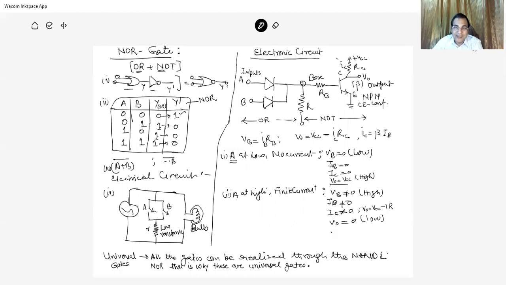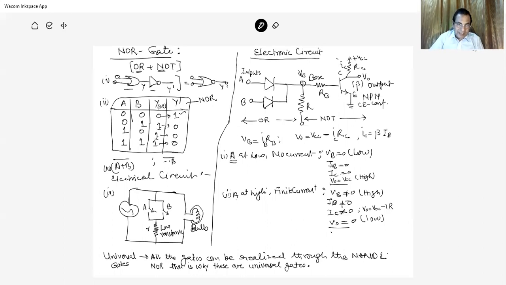And if A is high, the current is flowing, and VB is high. The voltage at this point is high, and this output is low, and there is a NOT gate. So the truth table of the NOR is the case of the OR with NOT.